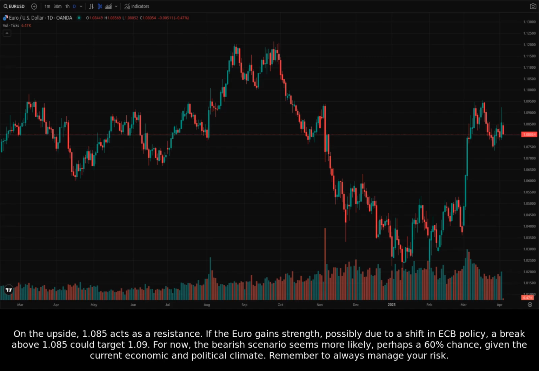On the upside, 1.085 acts as a resistance. If the euro gains strength, possibly due to a shift in ECB policy, a break above 1.085 could target 1.09. For now, the bearish scenario seems more likely, perhaps a 60% chance, given the current economic and political climate.